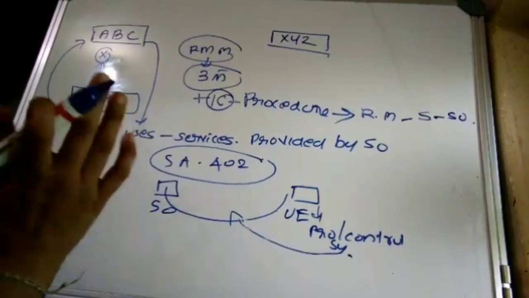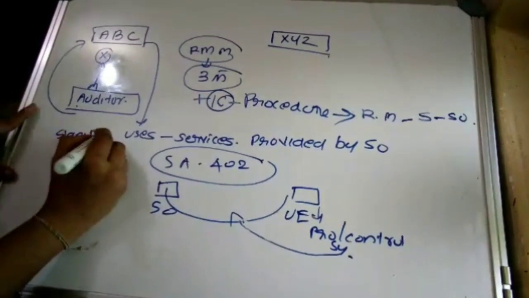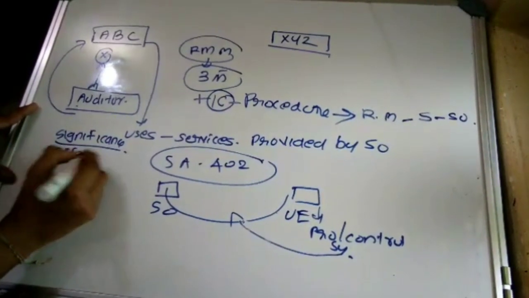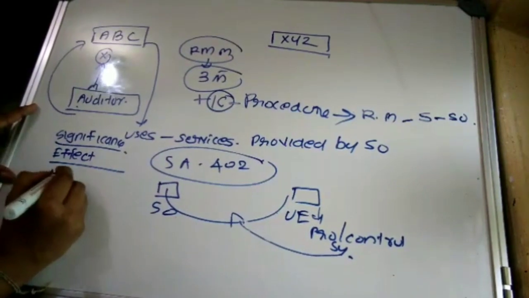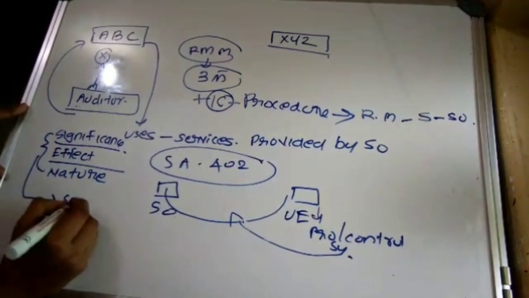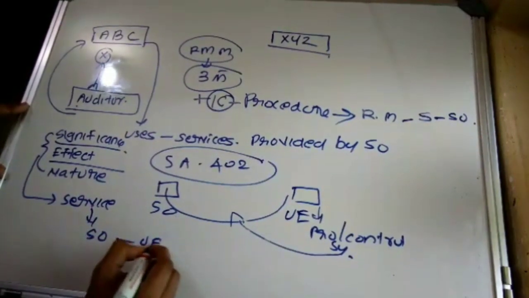The auditor of the user entity should determine what? The significance, effect and nature of the services which are provided by the service organization to the user entity.